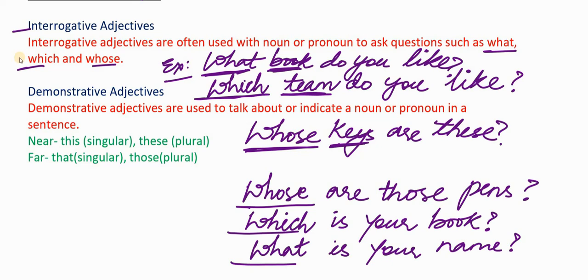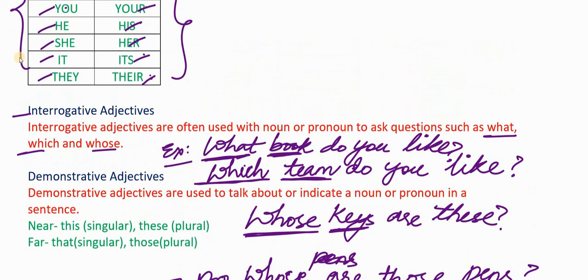Whose keys are these? Here in these sentences, whose are those pens? Whose here is an interrogative pronoun and not an interrogative adjective, because there is no noun after this interrogative pronoun. We are not writing whose pens are those, we are asking whose are those pens? Which is your book? What is your name? Do we see a noun or a pronoun immediately after the interrogative words here? No, there is no noun or pronoun after the interrogative words here. So all of these are interrogative pronouns.